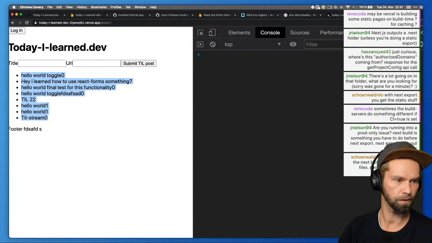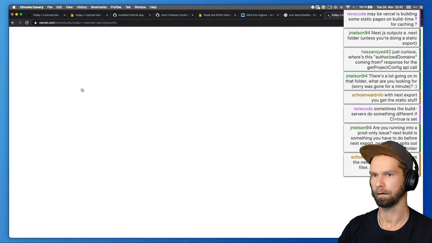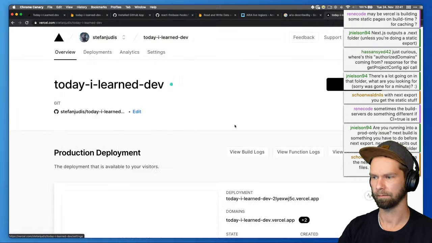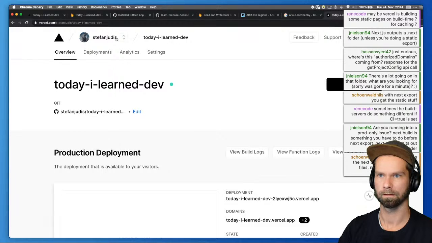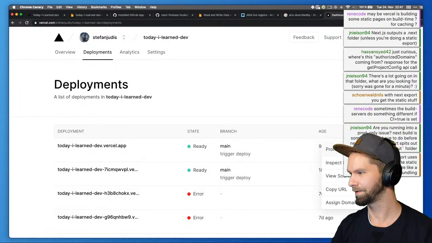Next build is something you have to do before next export. Next export spits out an all out folder. Okay, I'm gonna try that locally, but before I do that, I'm gonna trigger deploy, and I clean all the caches. Just because have you turned it on and off again is usually a good thing, I guess.